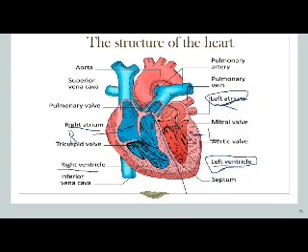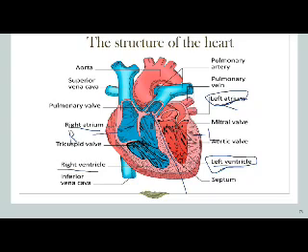Now we will observe two things. We have here a blue color in the right side and a red color in the left side. Why? Let's see the answer. And the other thing is the thickness of the atria and the ventricles. The thickness of the atrium, we will see, is smaller than the thickness of the ventricles. Why? Let's see the answer. For the first question, why do we have a blue color in the right side and a red color in the left side?